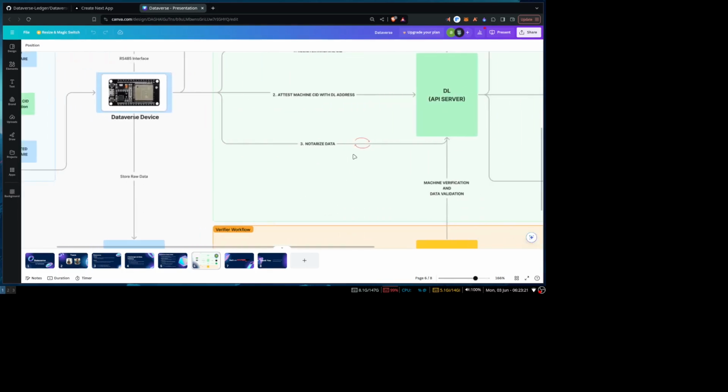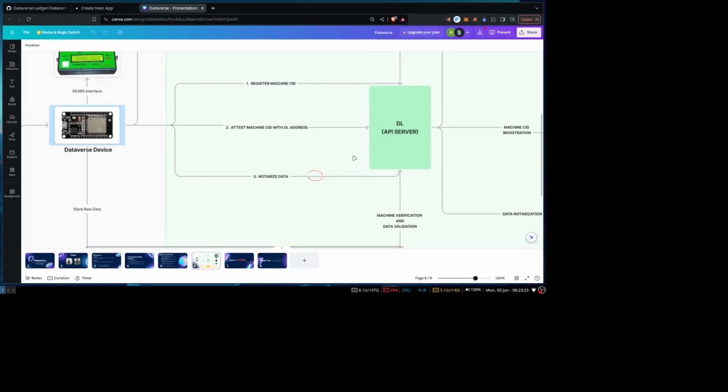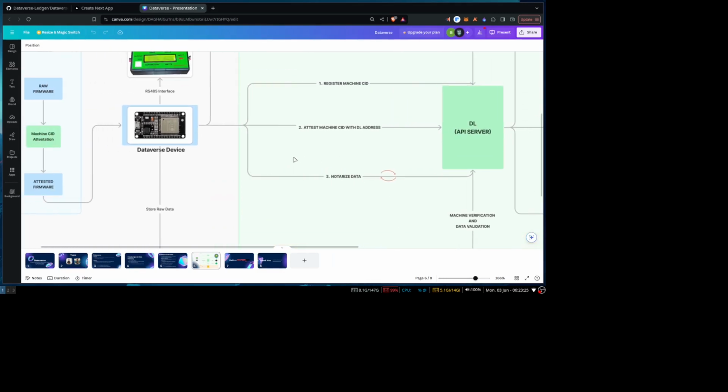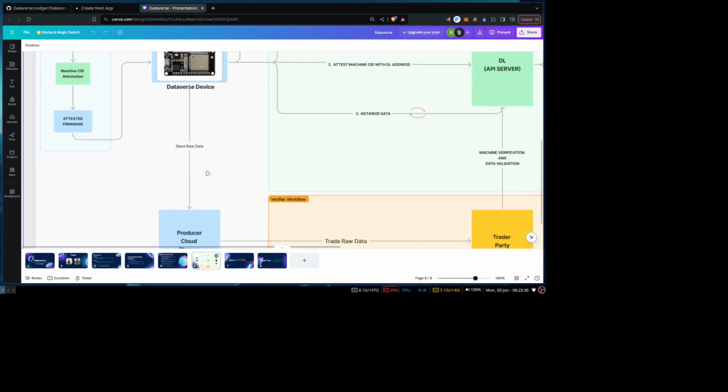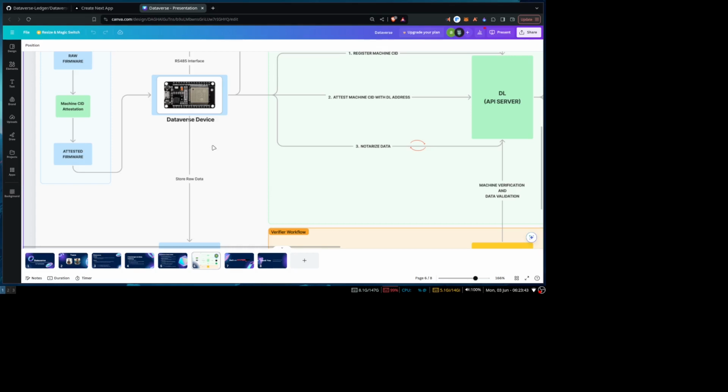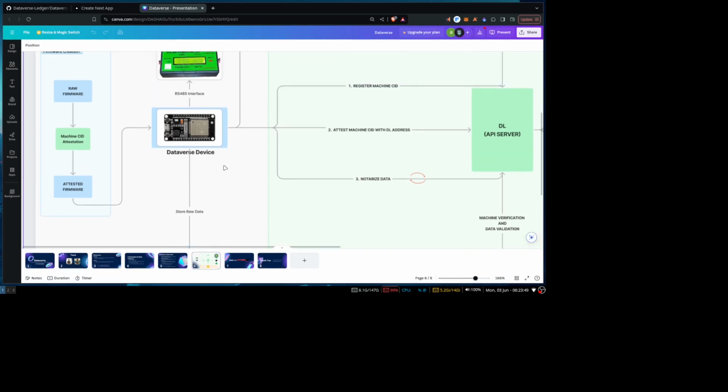So signing it makes that data authentic, and then the notarization is done on chain. Now you can store your whole JSON data, a big amount of data, in your normal local cloud, or basically any cloud provider. This depends on the company. It doesn't matter. They can easily change it based on what they want. It's actually a device configuration.